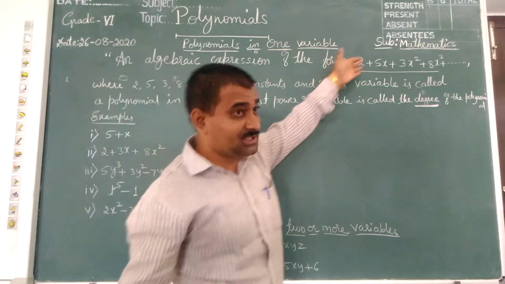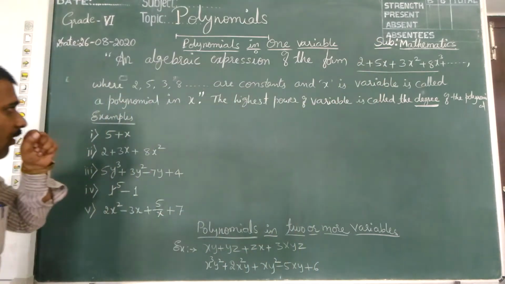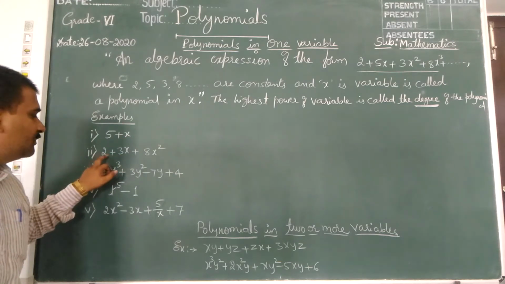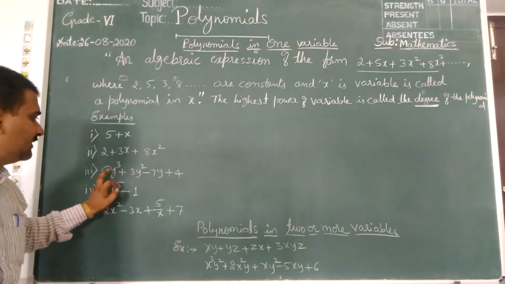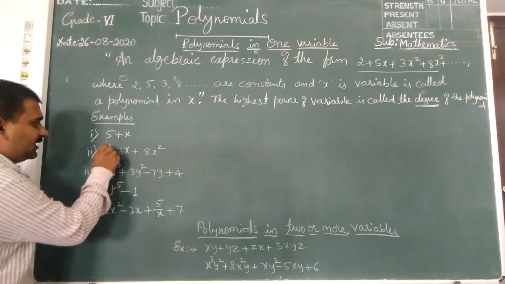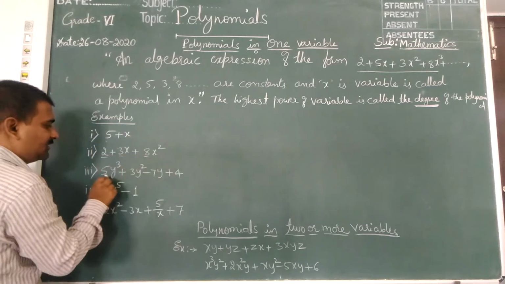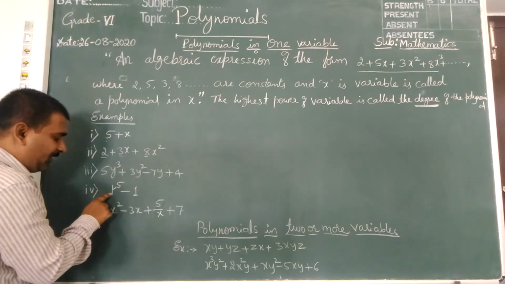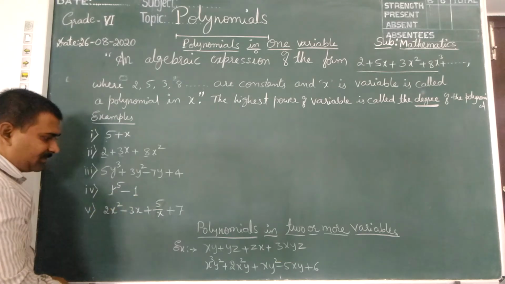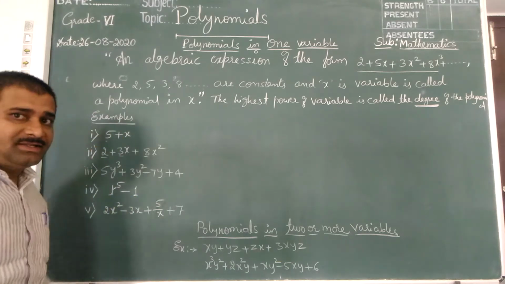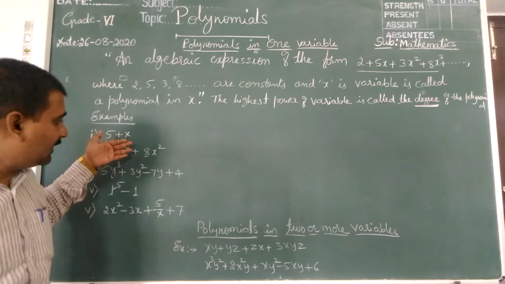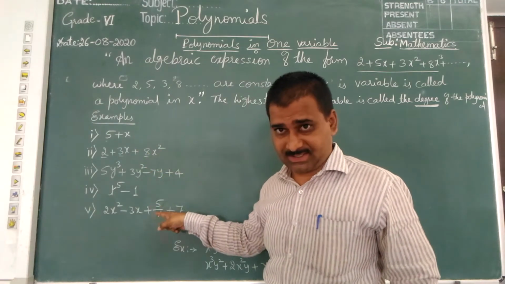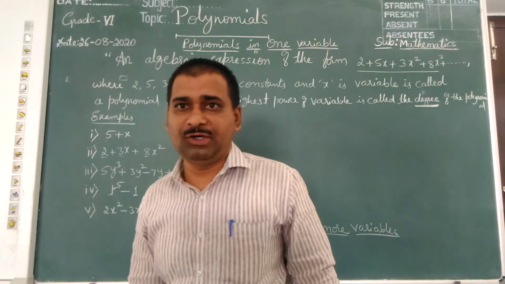Children, don't think that only this is a polynomial, no. 5 by x is also a polynomial. 2 plus 3x plus 8x square is also a polynomial. 5y, you will see the constant here and variables. 5, 3, 7, 4 are constants. y cube, y square are variables. t is a variable, 1 is a constant. Expressions of the form like this are all polynomials.